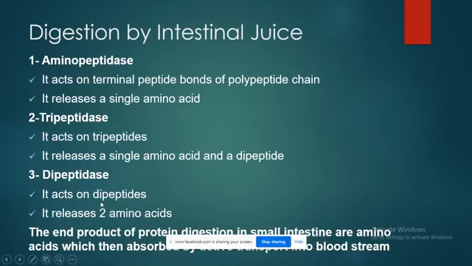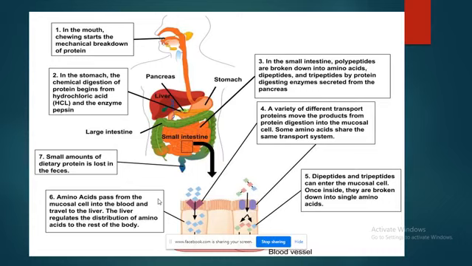Dipeptidases act on dipeptides, and we have two amino acids. So the end products of protein digestion in the small intestine are amino acids, which are further absorbed into the bloodstream. So this is a quick recapitulation of the digestion of proteins.